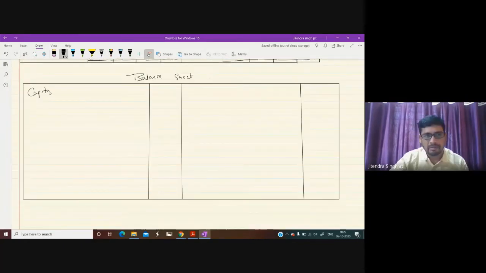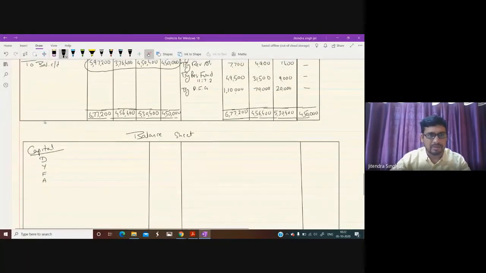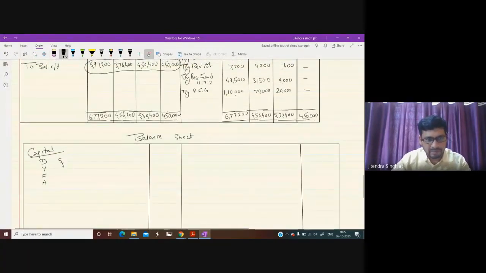Now let us prepare capital of Divya, Yasmin, Fatima and Aditya. So capital of Divya was 5,97,200.